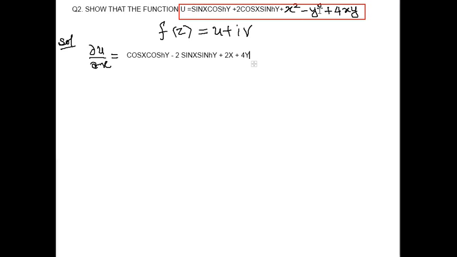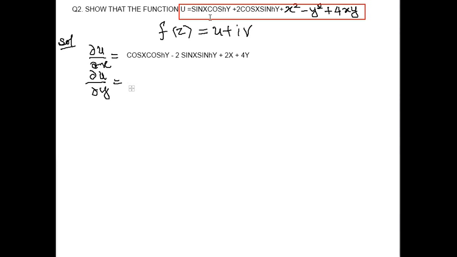Next, our derivative for del u by del y. Clear? First order derivative with respect to y, del u upon del y. We have to differentiate this function u with respect to y, treating x as constant. For example, sin x cos hyperbolic y: sin x is as it is, and the derivative of cos hyperbolic y is sin hyperbolic y.